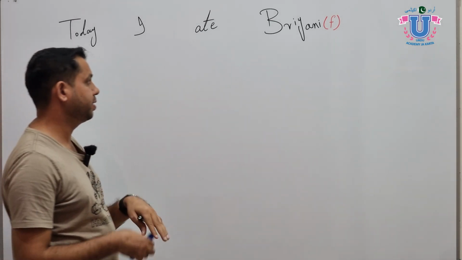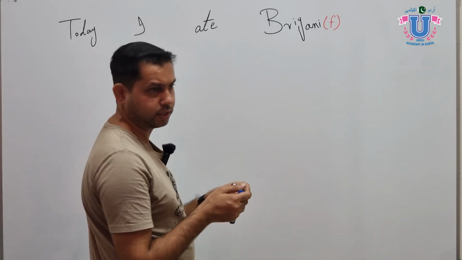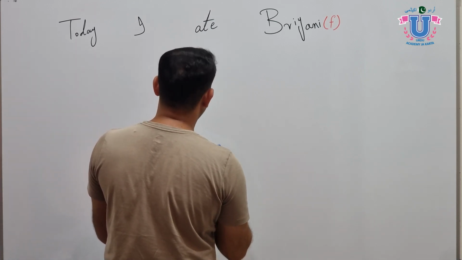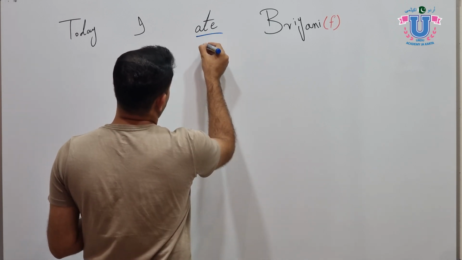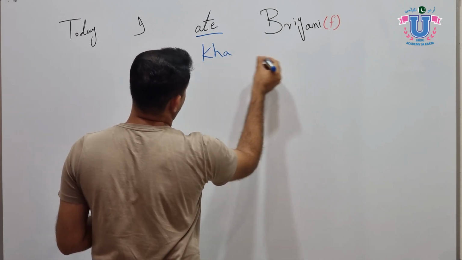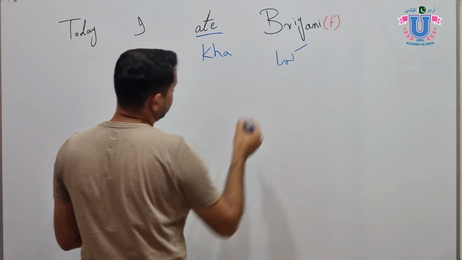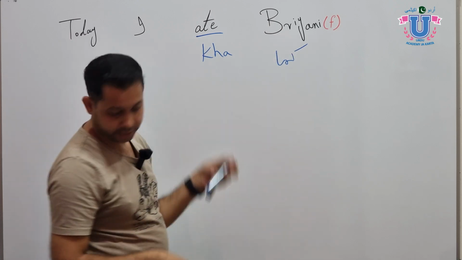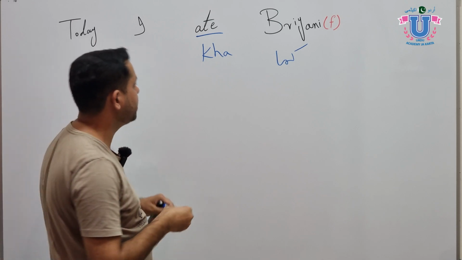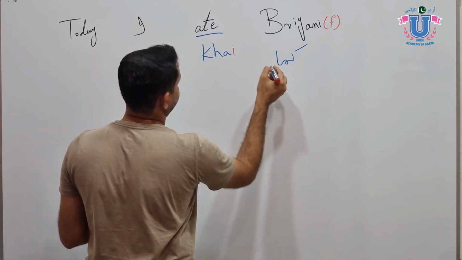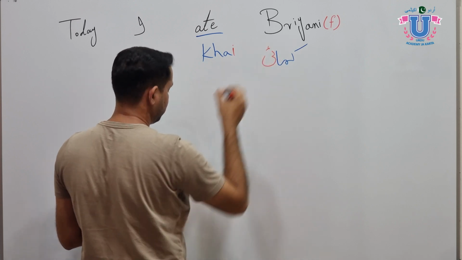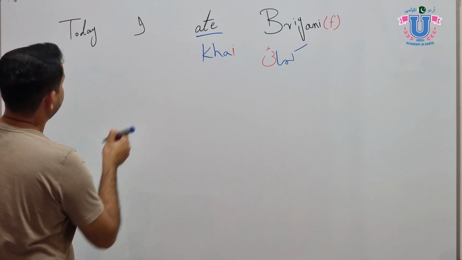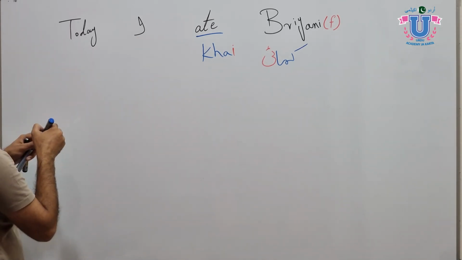Today I ate biryani. Biryani is a rice dish popular in Pakistan. Okay, so two things. How to use the verb ate? The word ate or eat is kha. And the object, the noun biryani, is feminine, so for the feminine we add i. So kha will be khai. And I told you we use ne with the subject. So what is the subject? I. Let's put today in the very beginning to make the sentence easy.